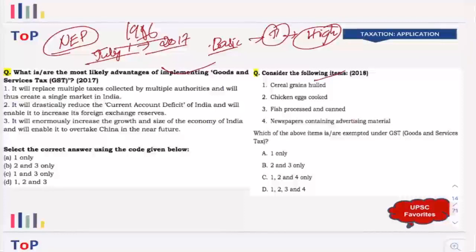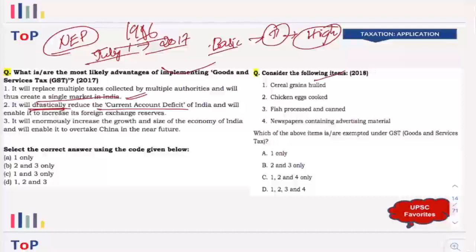So here GST in 2017 was very straightforward, very simple, the basic of GST. It will replace multiple taxes. Everyone knows that, right? Single market in India. It is something that is discussed widely. So it can be done. The second statement, drastically reduce current account deficit. GST does not have anything to do with the current account deficit, right?